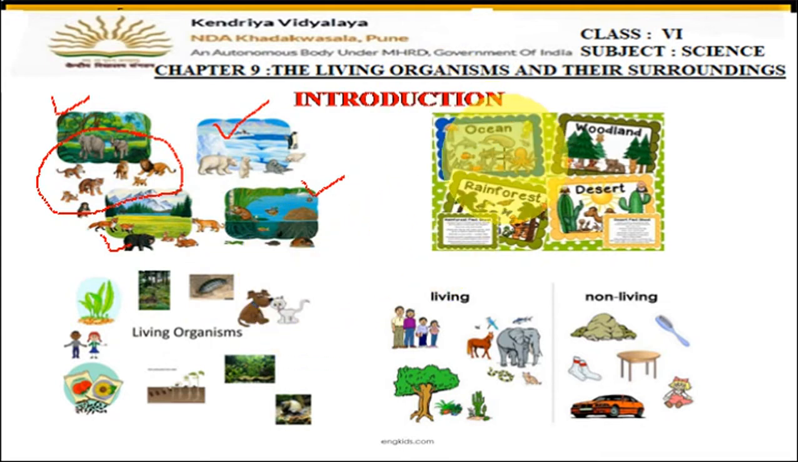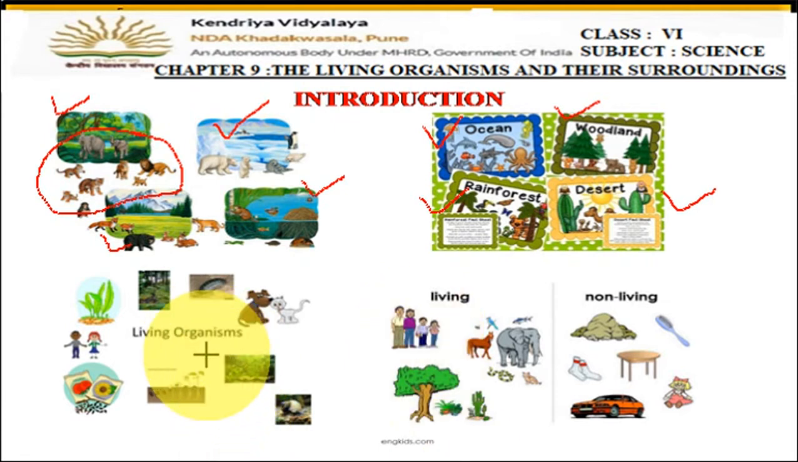Now you can see here different types of places. There are ocean places, woodland where many trees are present, then there are desert areas, then rainforest areas. So these are all different types of areas, but what is the common thing? In every area you find some different kinds of animals and some different kinds of plants, right?